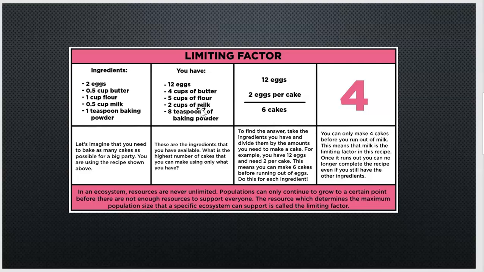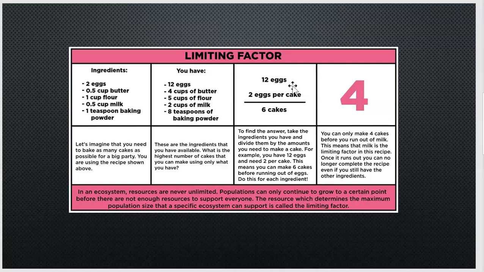What's the highest number of cakes that I can make? Well, if I look over here, it says that we have 12 eggs. It's going to take 2 eggs per cake, so I can make 6 cakes, right? I'm limited because of the number of ingredients that I have, because I only have 12 eggs.